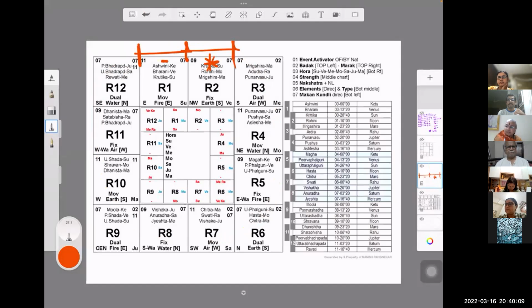Today is Wednesday, correct? Wednesday is Budhvaar, so this becomes 1. This is the 12th slot, this is the 13th slot, this is the 14th slot, correct?